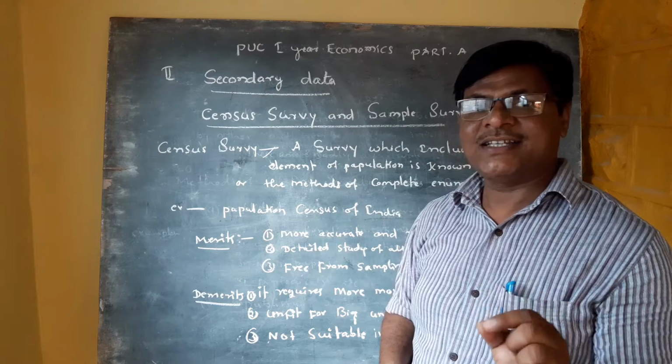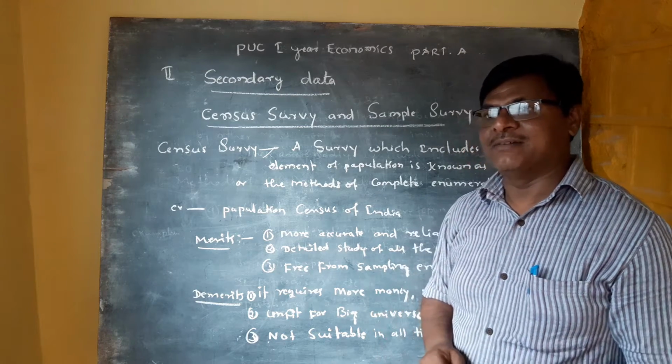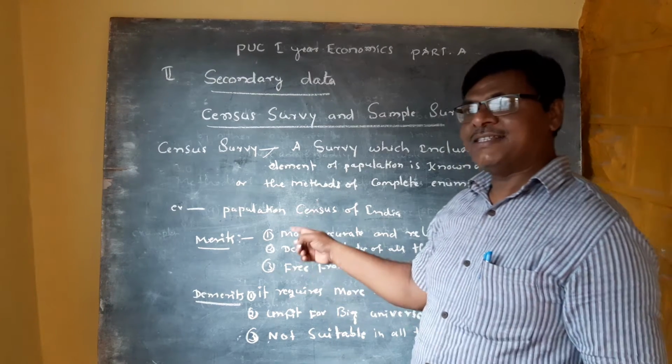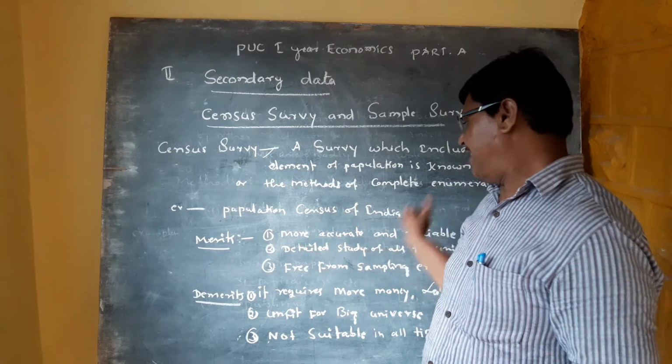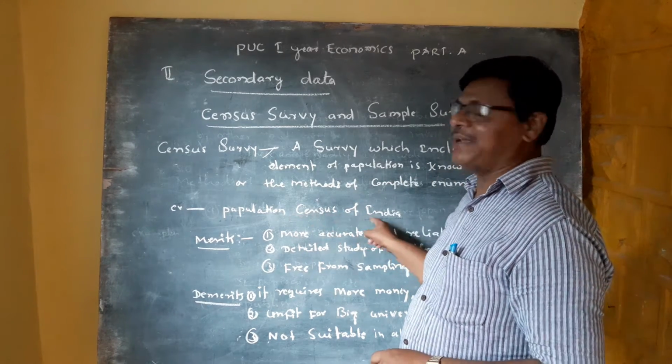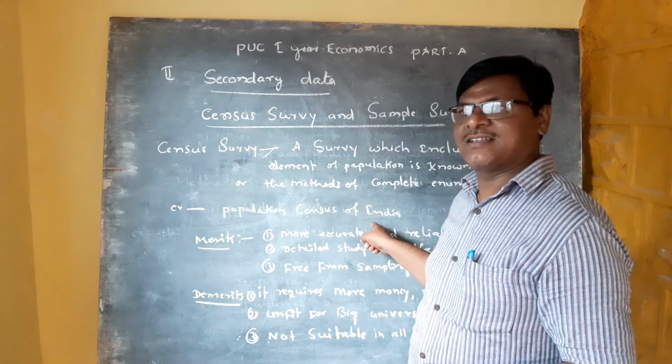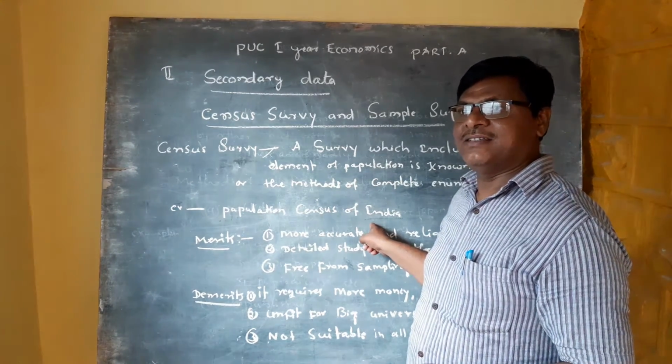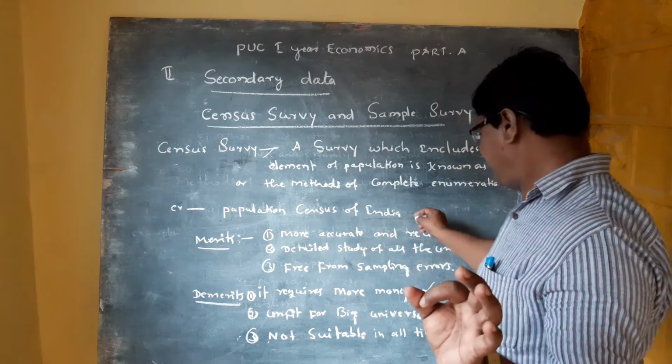For example, the population census of India takes place every 10 years.